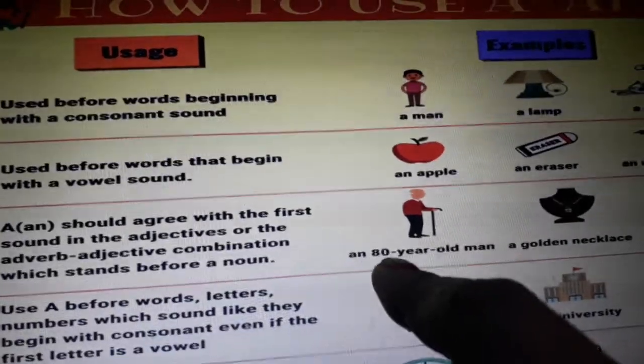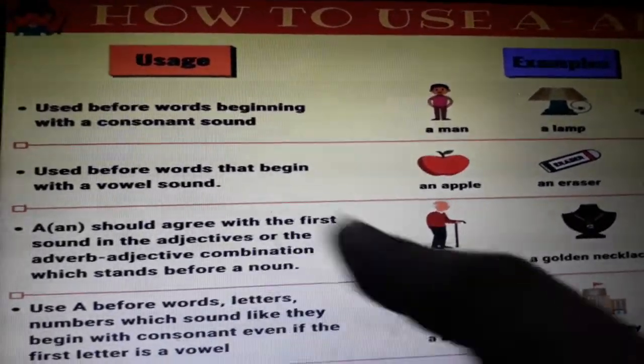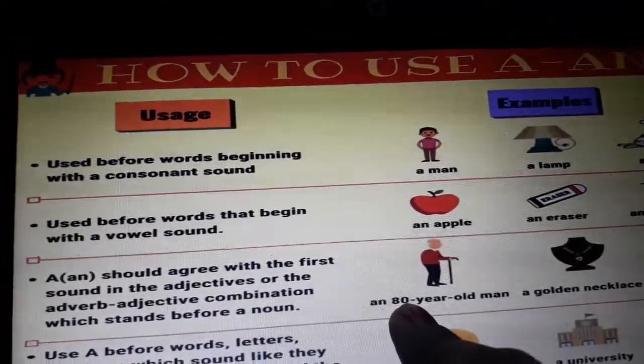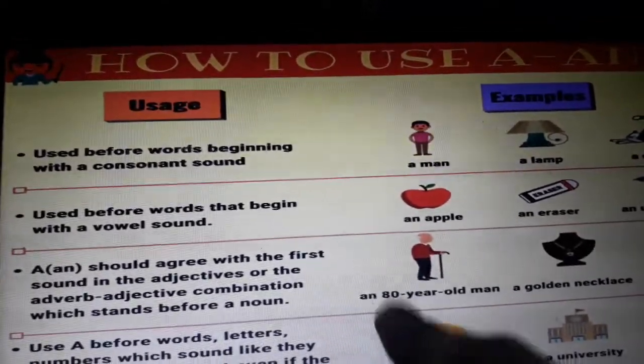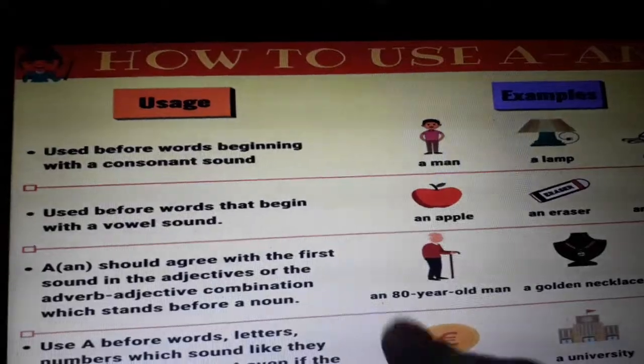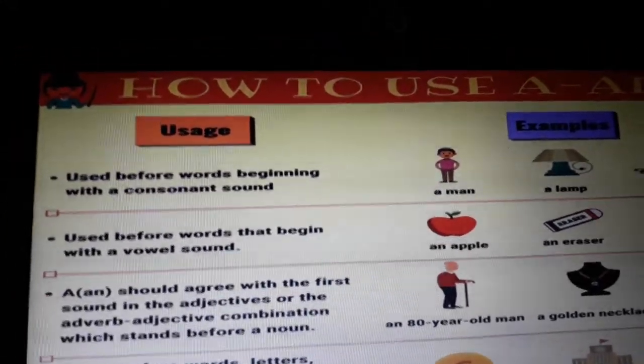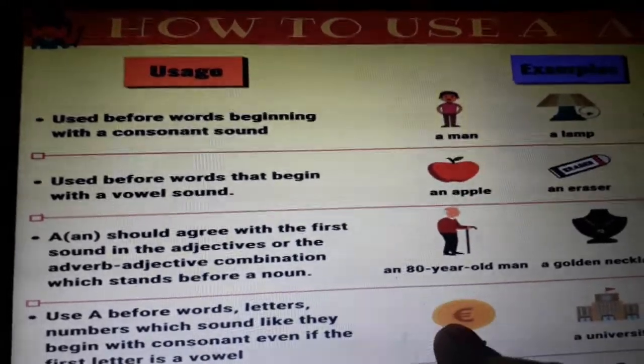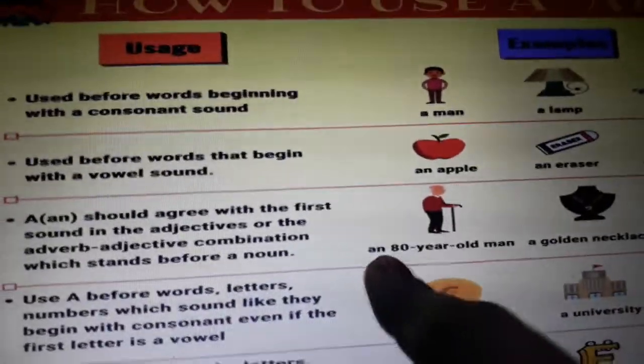If I write the spelling of 80, or we pronounce 80, the sound is that of A. The spelling starts with E, a vowel, and the sound when we speak it is A. So, an 80.